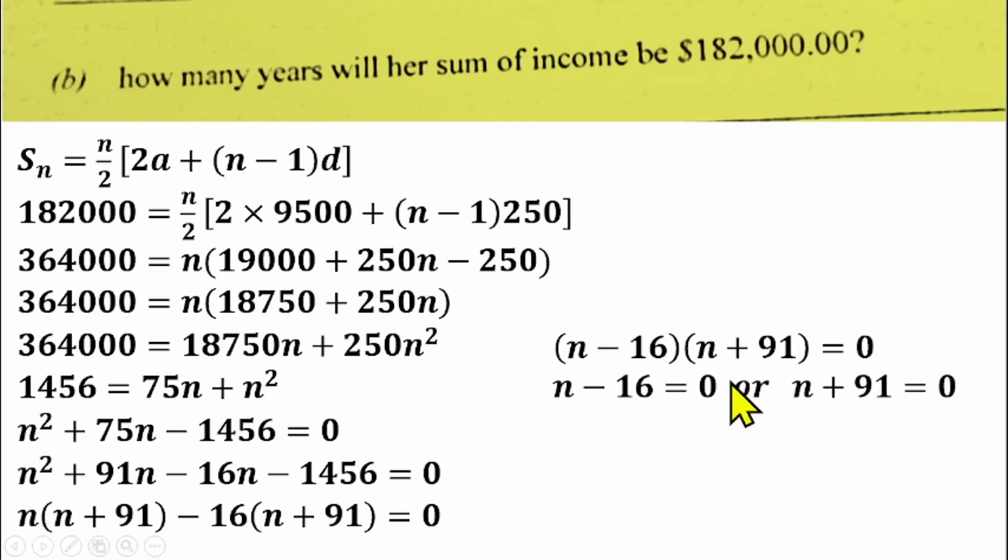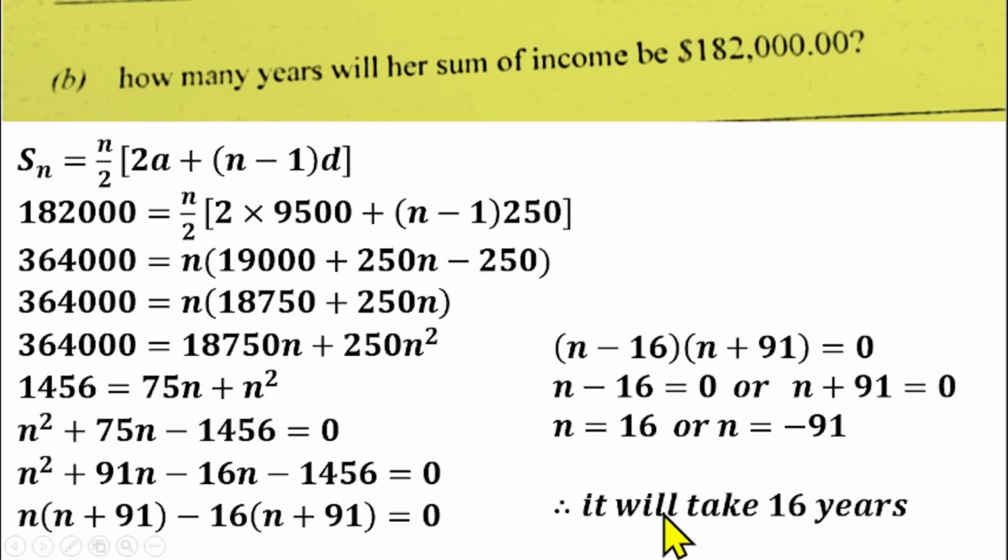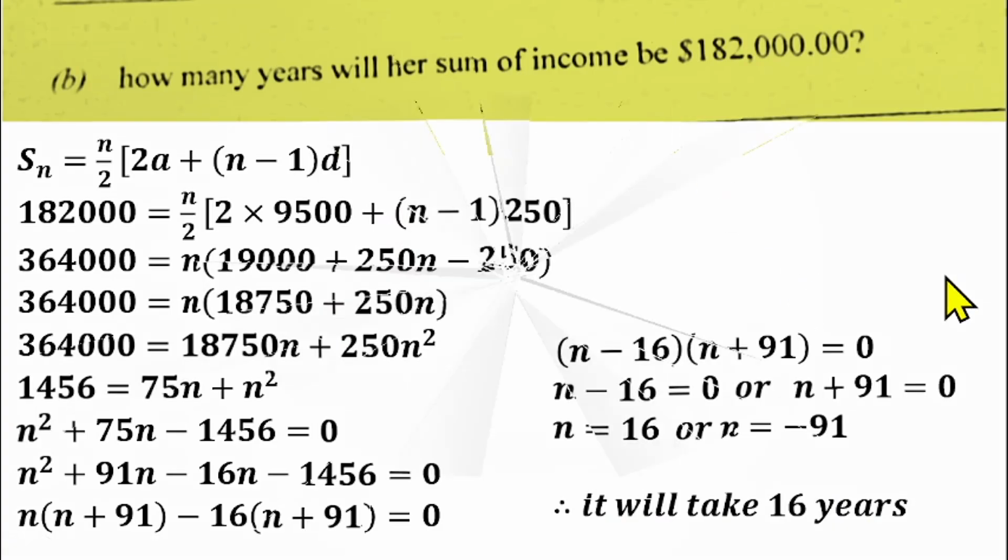That means each of the brackets is equal to 0, so you can find n from there. So n will be equal to 16 or n is equal to minus 91. Since the years it will take to sum the income to this amount cannot be negative, that means n is going to be 16. So it will take 16 years to sum our income to $182,000. So that's the solution for question number 1.